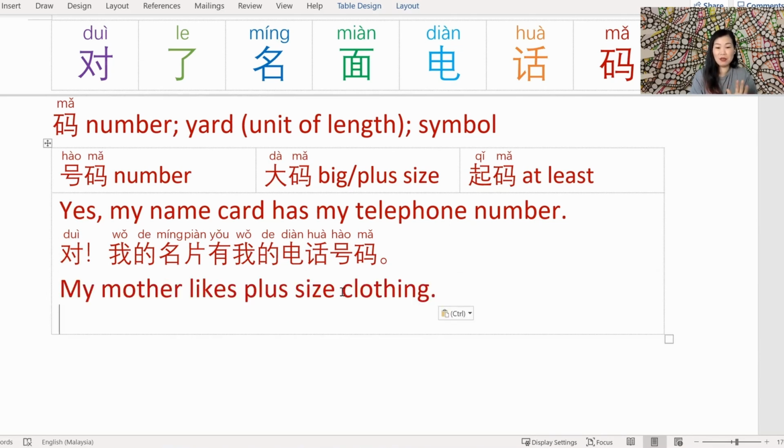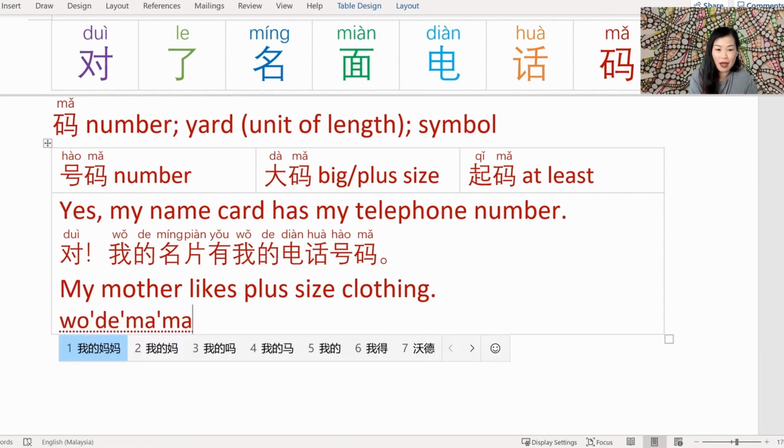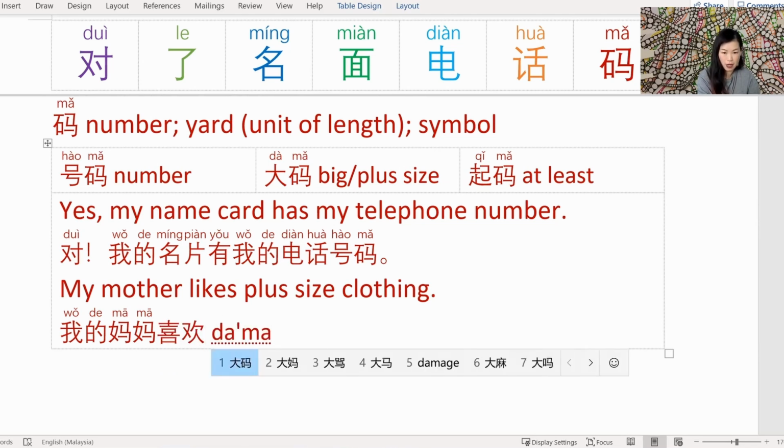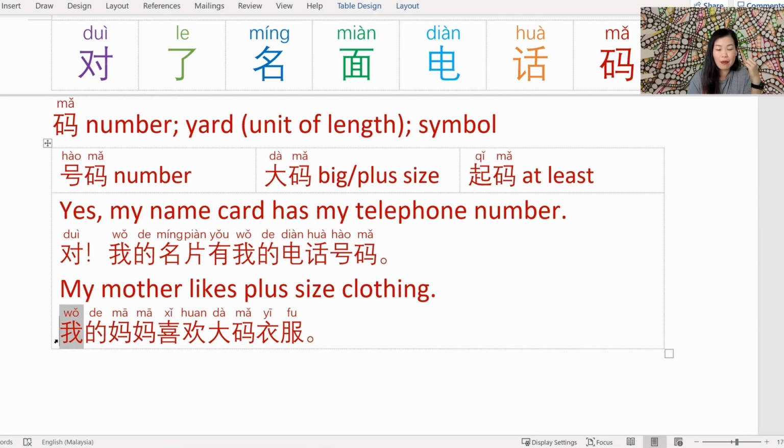Next, 大码. Okay, this one's easy. My mom likes plus-size clothing. My mom 是我的妈妈. Let me pop the pinyin on first. Okay, so here you can see how the other 妈 looks like. 我的妈妈 like 是喜欢, 她喜欢什么呢？大码衣服。我的妈妈喜欢大码衣服。